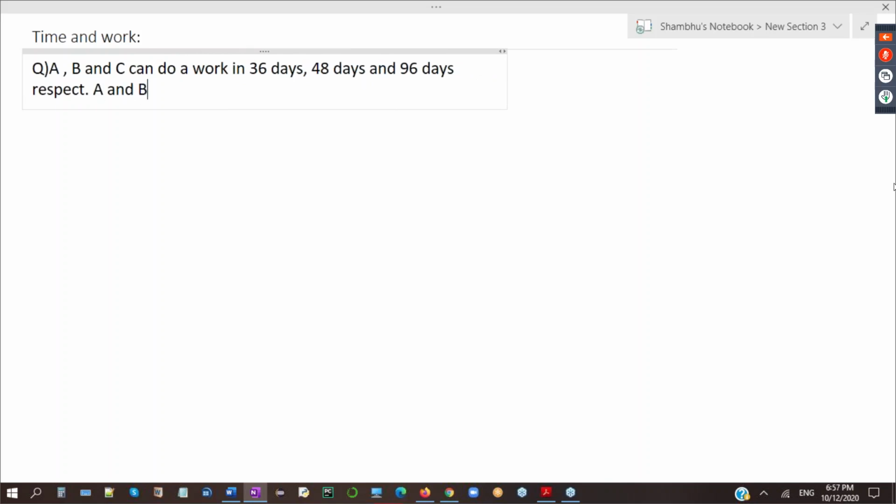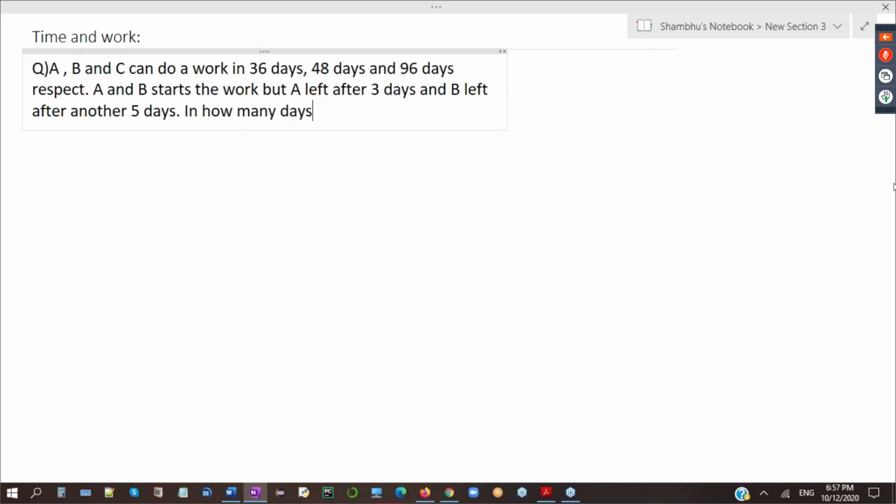A and B start the work, but A left after 3 days and B left after another 5 days. In how many days can C do the remaining work?